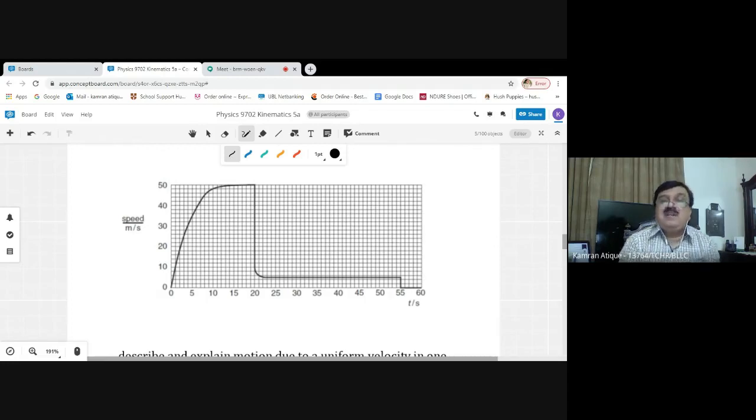So you can see that for the initial moments of time, this is almost a straight line, because initially the value of air resistance was ignorable. It can be considered as negligible air resistance.